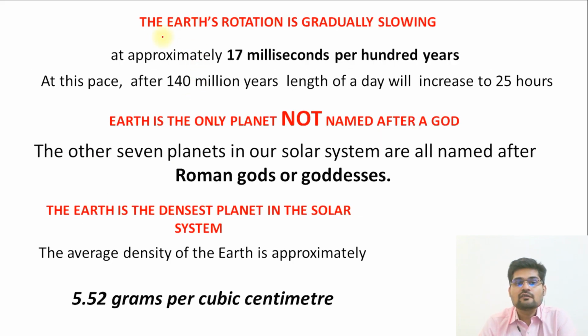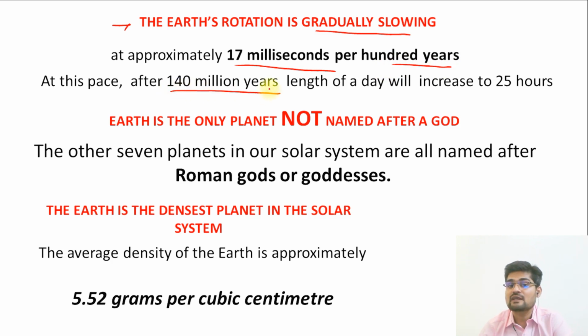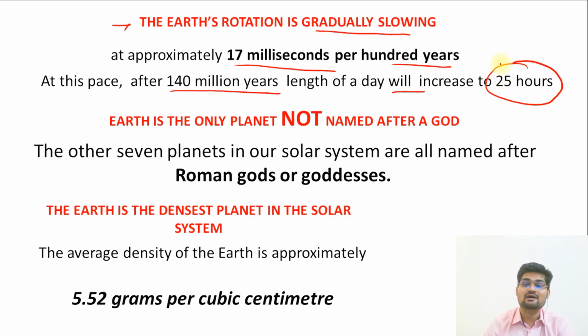Now, furthermore, we should understand that Earth's rotation is gradually slowing down. So at approximately what speed? At 17 milliseconds per 100 years. And at this pace, after 140 million years, what will happen? The length of a day will increase to 25 hours. That is now 24 hours. So that is an important fact to remember.